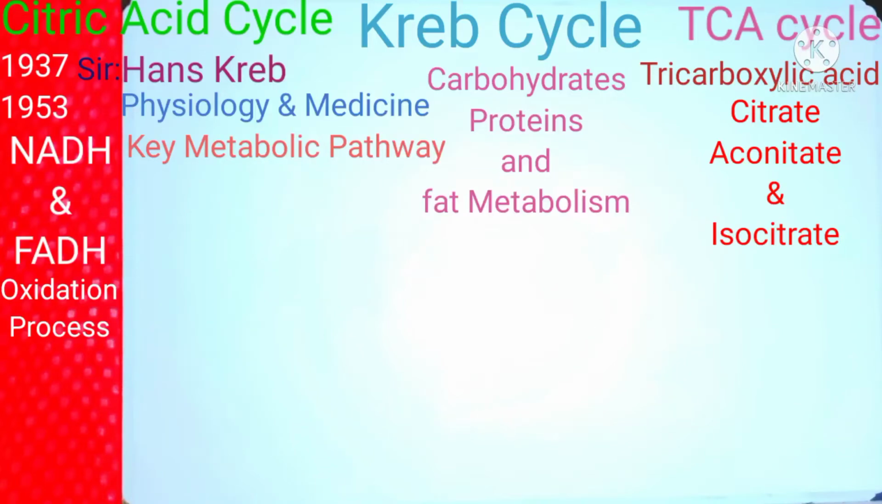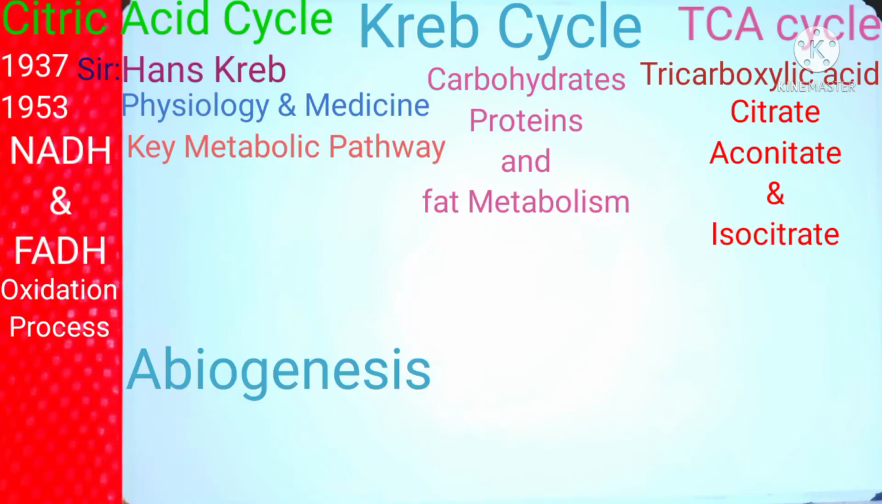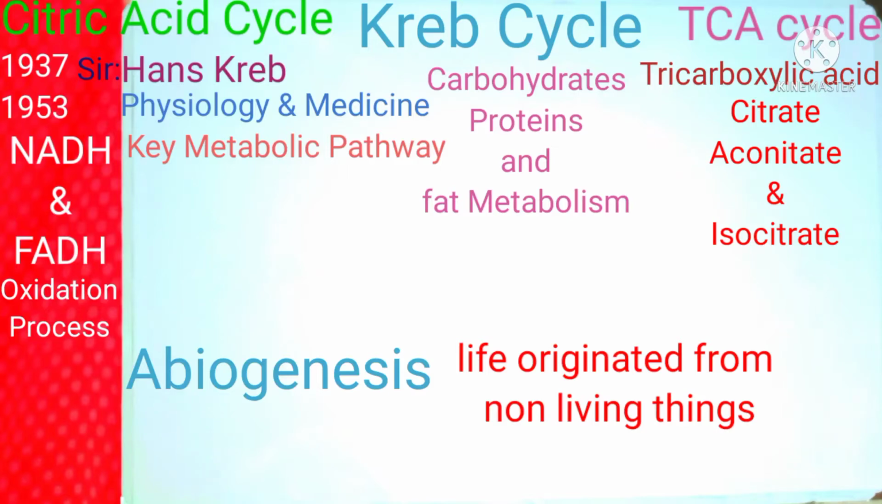An important fact about the Krebs cycle is that it was one of the earliest established components of cellular metabolism and may have originated abiogenically, which means that it originated even before life started. The abiogenesis concept is that life originated from non-living things. The Krebs cycle is a central and main metabolic pathway.